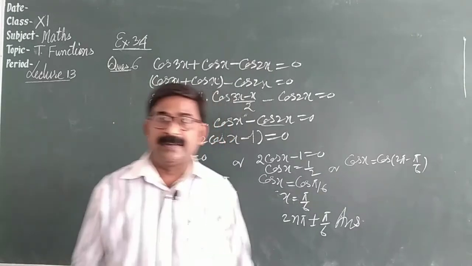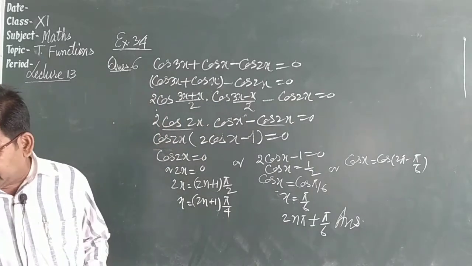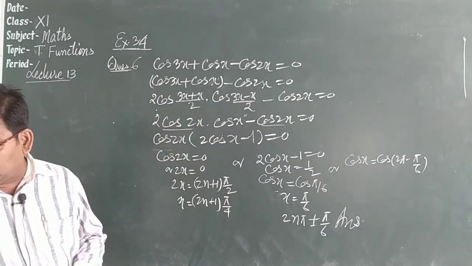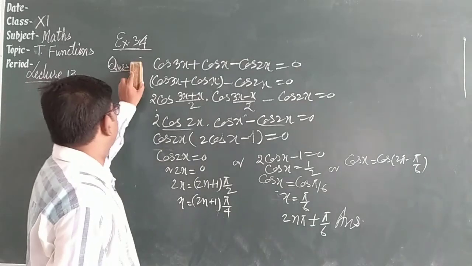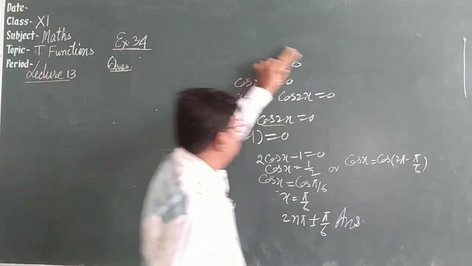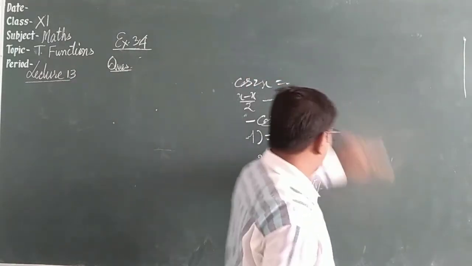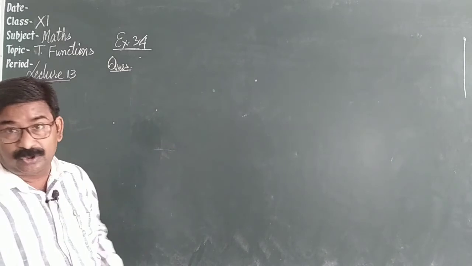Every formula is written there, so you should memorize that. Let's see one more question I am going to solve, and the other you will solve yourself. You will try the question and your solution must be sent to me. I need your solution.